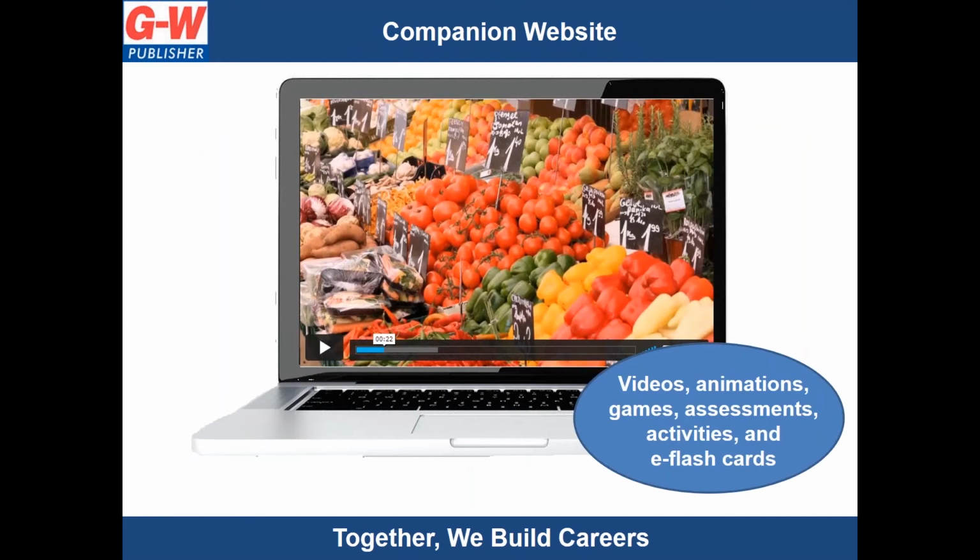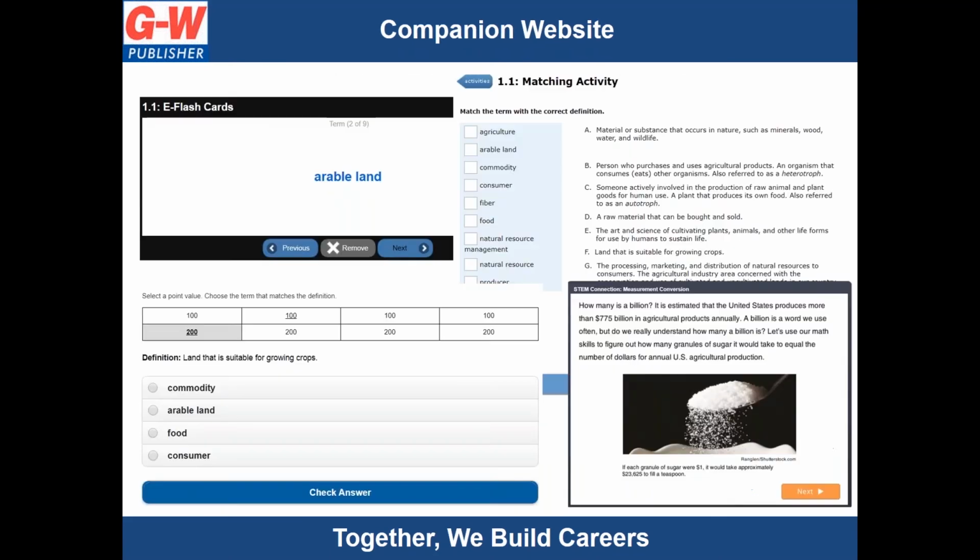As I mentioned earlier, our text is interactive, allowing students to click on icons within the pages. These icons will lead students to the companion website, which will reinforce learning for each lesson. Some of the tools include video clips and animations, e-flashcards, interactive vocabulary activities, lesson and chapter review questions, and more.